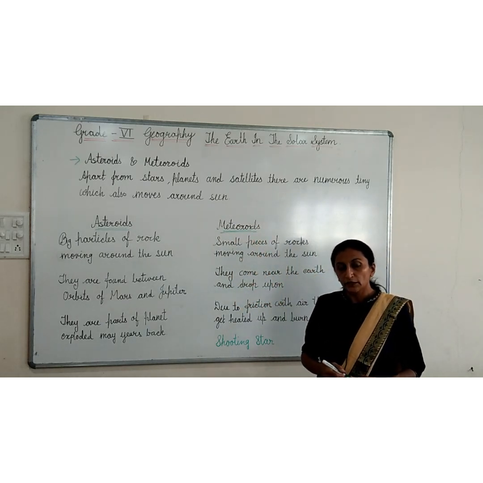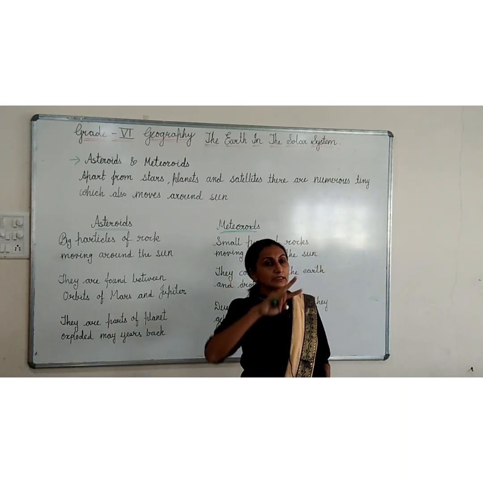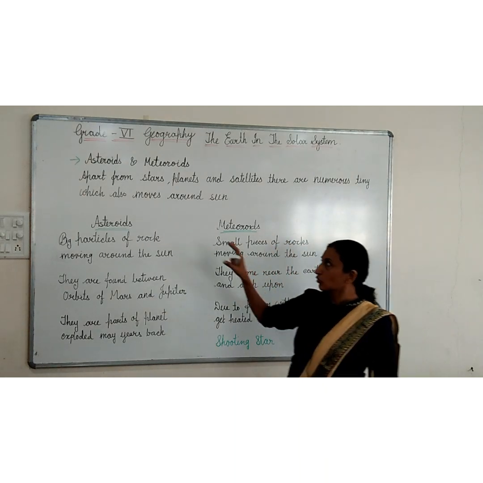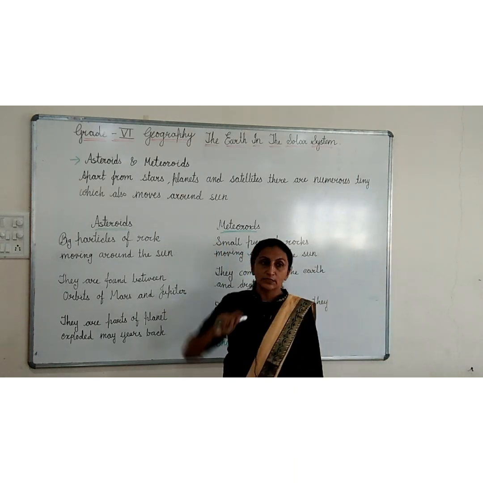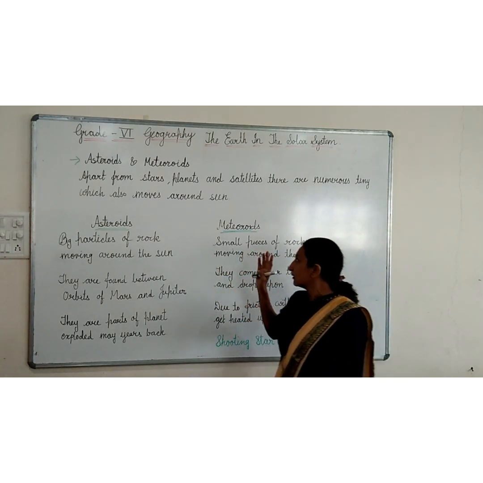See, the day when we did the solar system, we drew one belt of asteroids. I told you that is a belt of rocks. So this type of belt is there. The rocks are known as asteroids and meteoroids. Now see exactly what asteroids are and what meteoroids are.